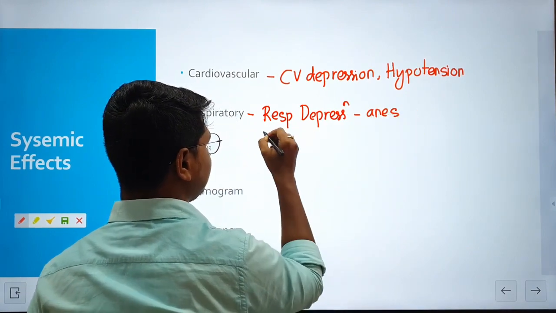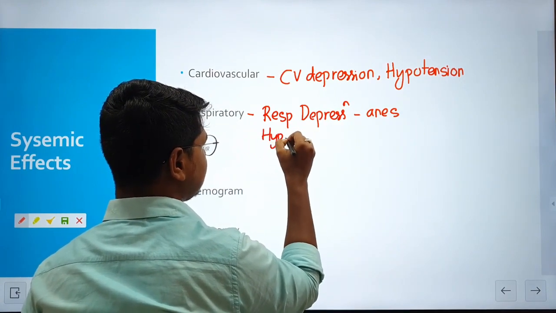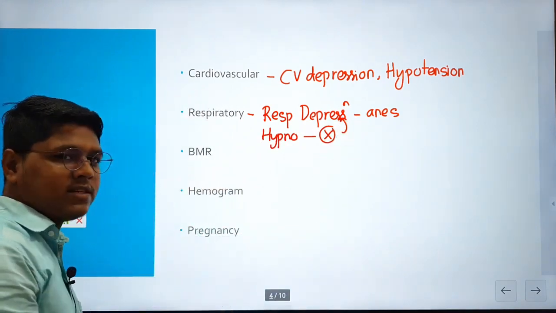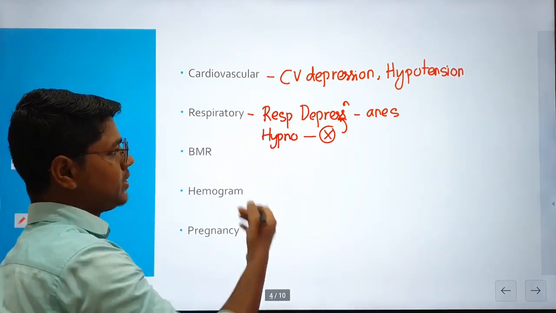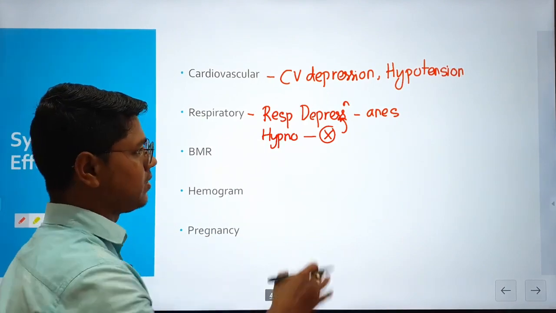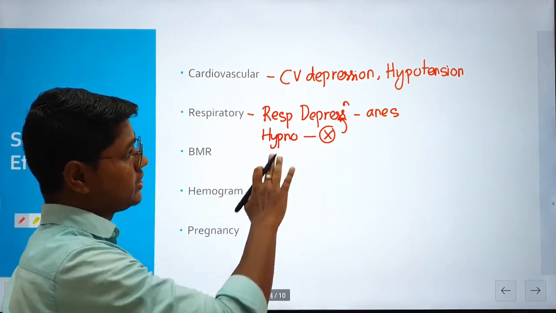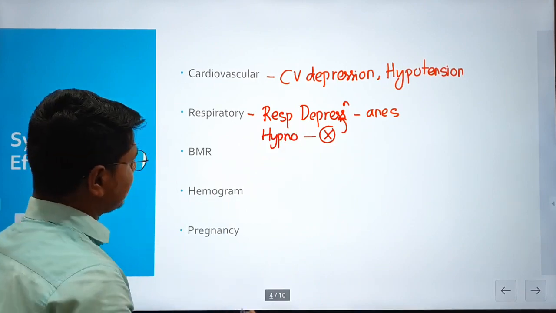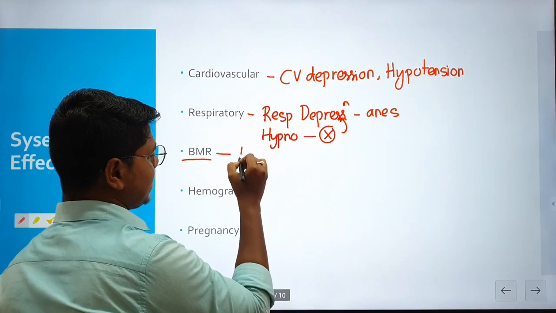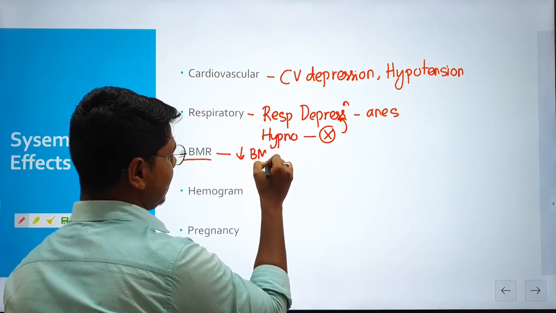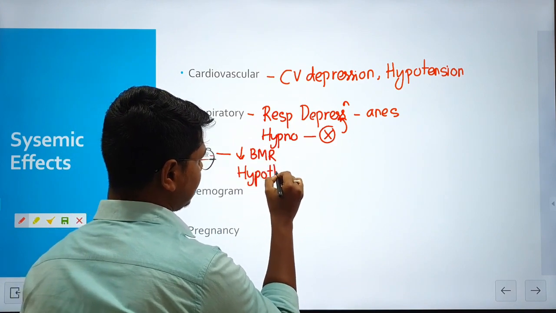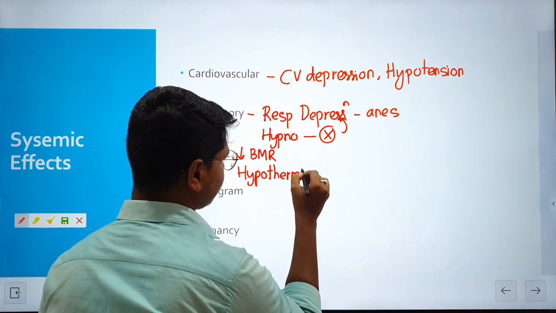If you use hypnotic doses, there is very minimal effect on the respiratory system, but under general anesthetic concentration there will be respiratory depression. Next, BMR, basal metabolic rate. It reduces the BMR, and due to the low BMR you will find hypothermia, lowering of body temperature.